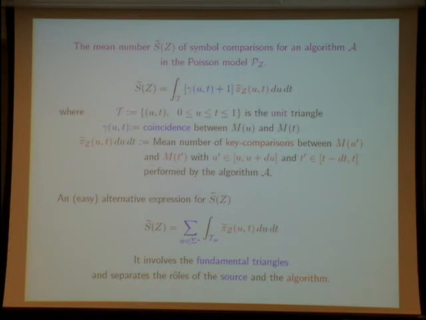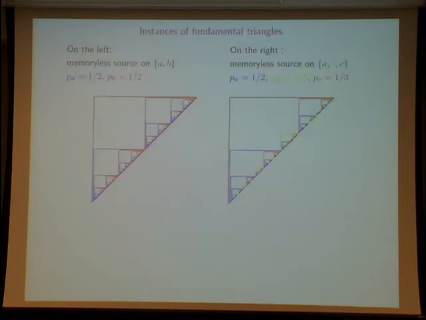You see the difference between this formula and this one. Gamma no longer exists here, but it is replaced by the fundamental triangle. What is the fundamental triangle? The fundamental triangles are exactly the triangles which are built on fundamental intervals.